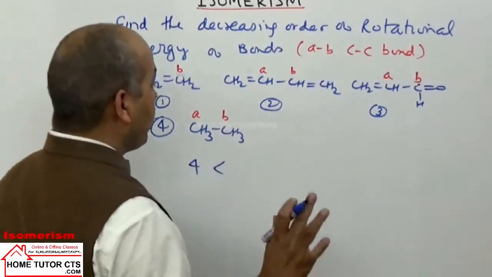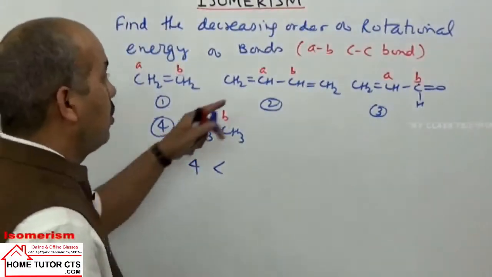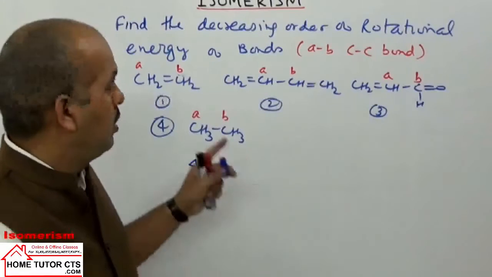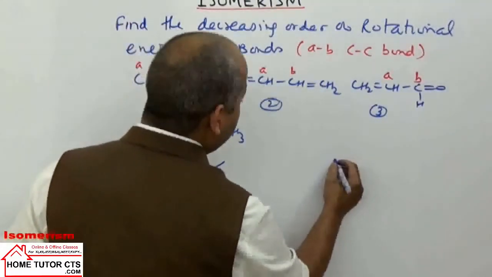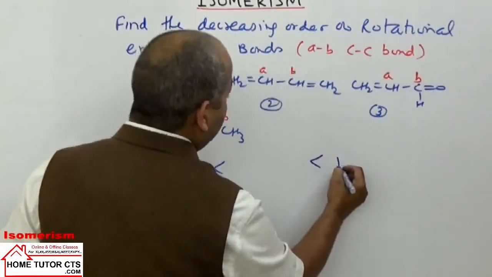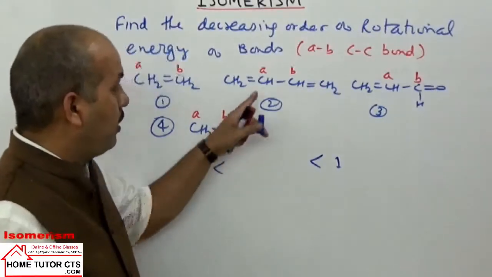In ethane, we have pure single bond character, no resonance, nothing is possible. So compound fourth will have the lowest rotational energy. Then compound taken 1, 2, 3. Compound 1 will have the highest rotational energy. In this one we have a pure double bond, so no rotation will be allowed freely.